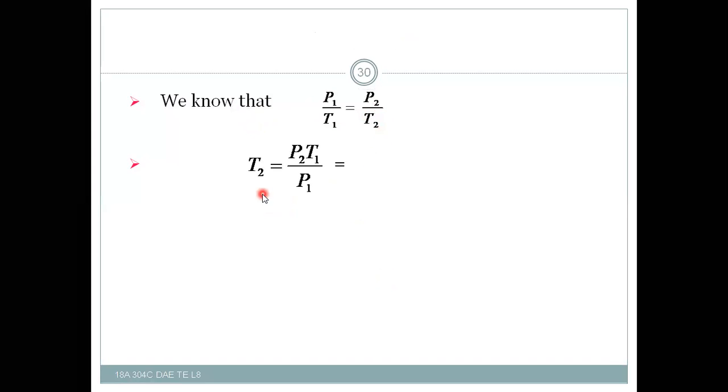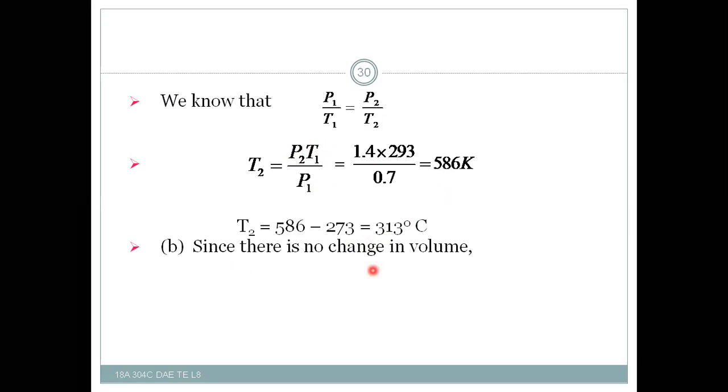So T2 is equal to P2 into T1 by P1. After substitution of P2, T1 and P1, you will get T2. Final temperature is 586 Kelvin. That is the first answer that we are having. And since there is no change in the volume, as that is a closed vessel, the work done will become 0. So work done on or by the gas is 0.